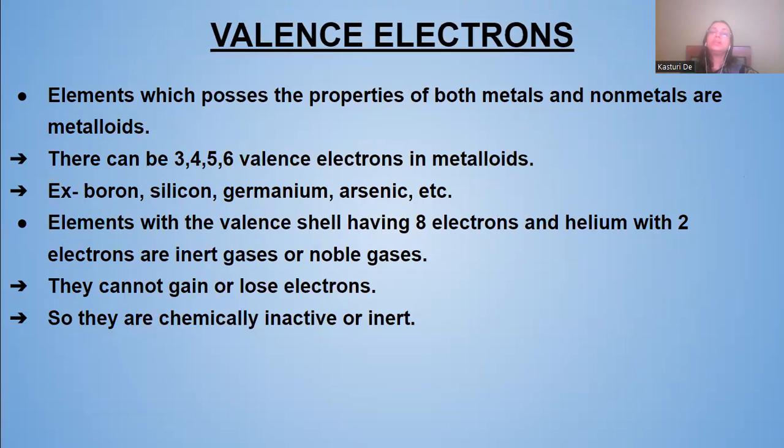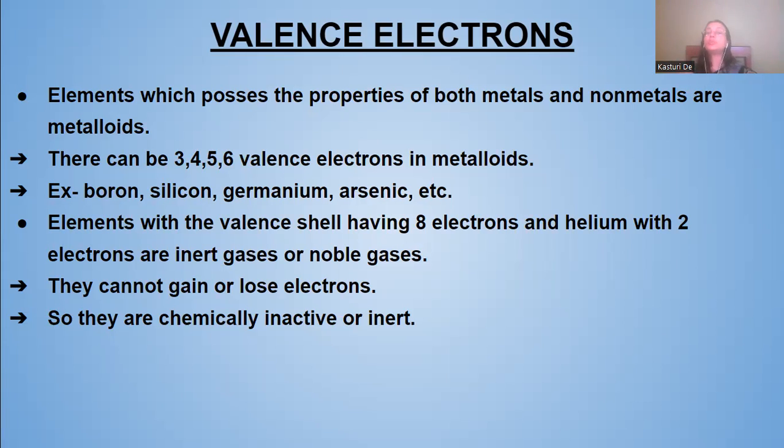Now, elements which possess the properties of both metals and non-metals are known as metalloids. There can be 3, 4, 5, or 6 valence electrons in the metalloids. For example, boron, silicon, germanium, arsenic, etc. These are all metalloids, which have 3, 4, 5, or 6 valence electrons in their outermost shell.